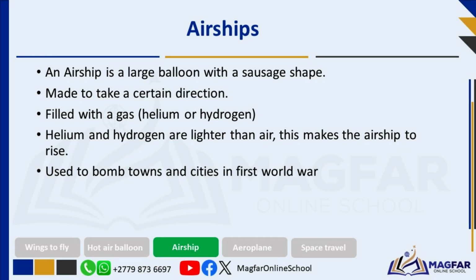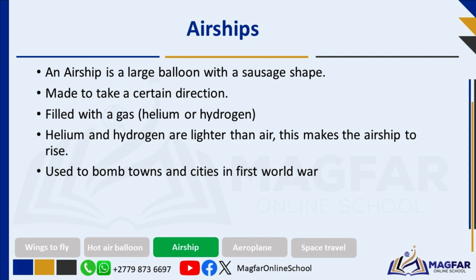After the hot air balloon, the airship was invented. An airship is a large balloon with a sausage shape. To achieve lift and stay in the air, an airship is filled with light gases, usually helium or hydrogen. Helium and hydrogen are lighter than air, and this makes the airship rise. These gases are also known as lifting gases. Airships can also be steered in a certain direction.